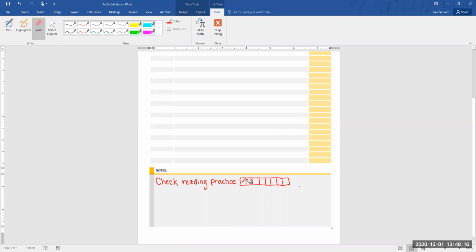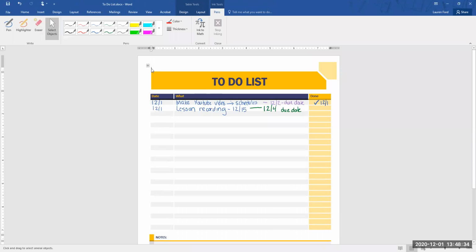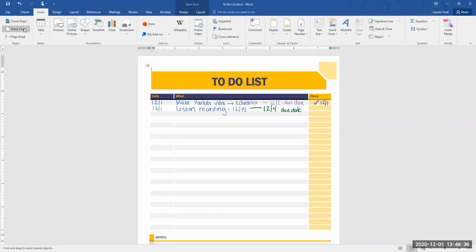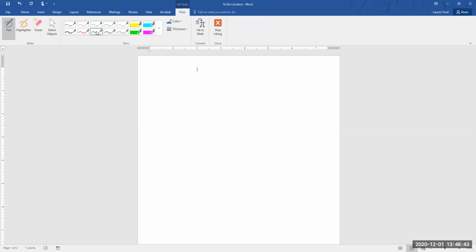Okay, there are lots of different ways to make a planner or to make a to-do list. You can also, if I can go down here to use my mouse, and let's see if it'll let me, insert a blank page. If I want to do it this way, another way that I might make one is I might say at the top, like the color blue, to-do list.